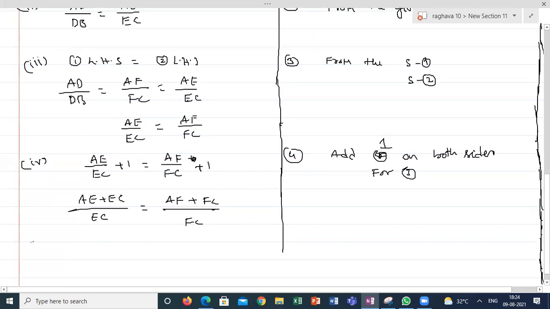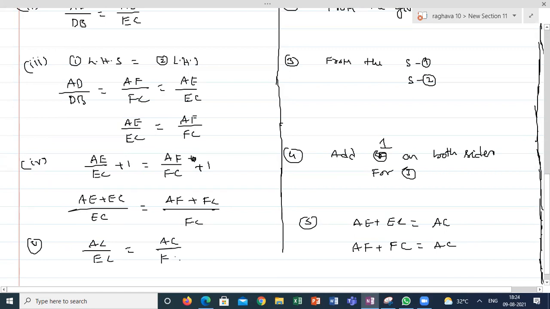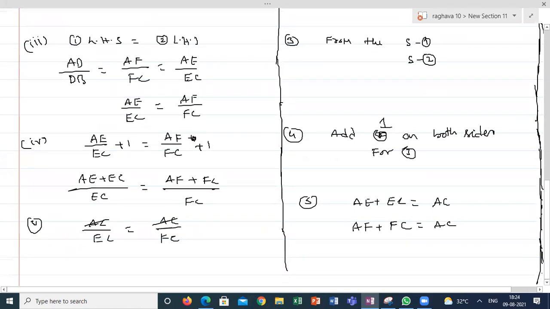The fifth statement reasons: E is a point on AC, and F is also a point on AC, so AF plus FC is AC. This can be written as AC by EC is equal to AC by FC. AC is cancelled. Finally, what do I get as the conclusion from the fifth statement?